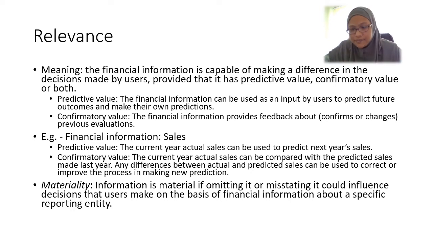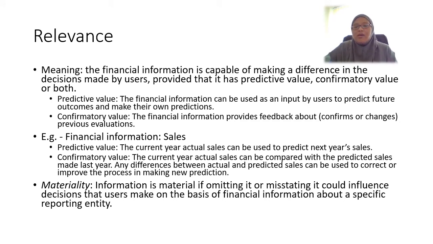However, we said that financial information is relevant when it is capable of making a difference. But why might certain information not be capable of making a difference?